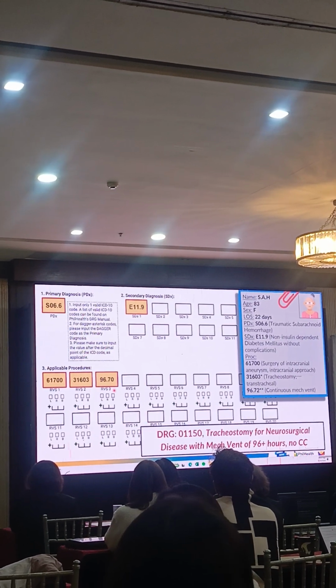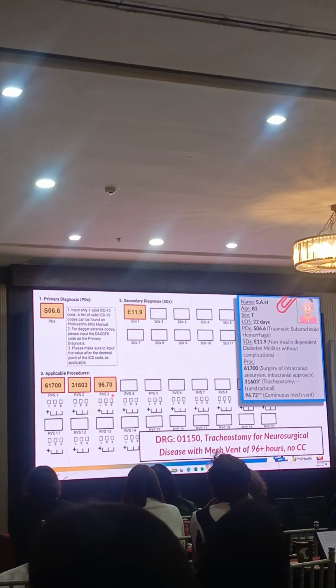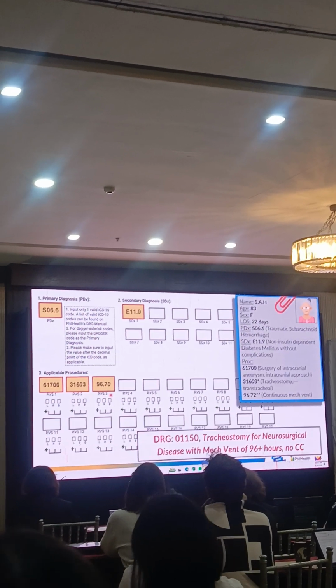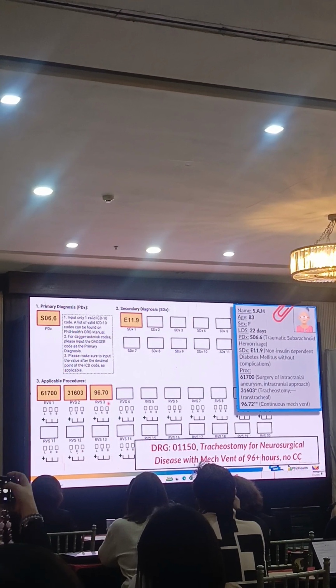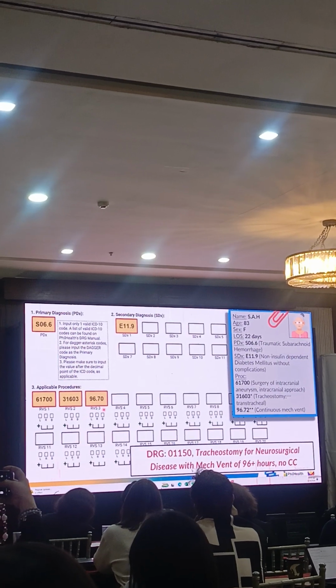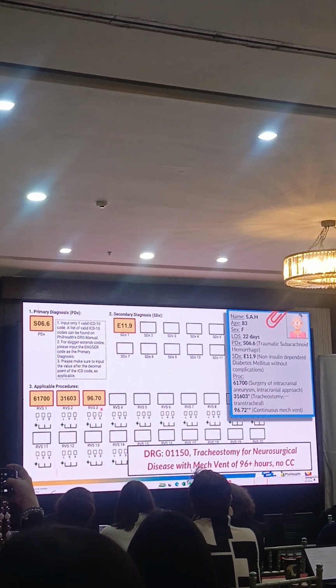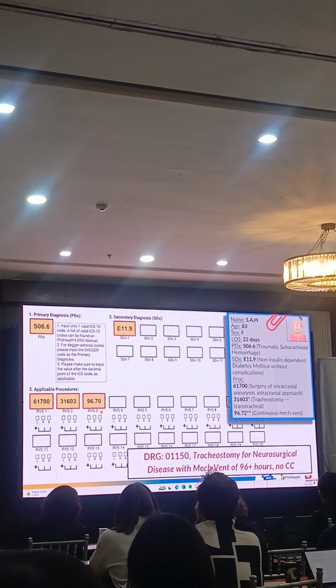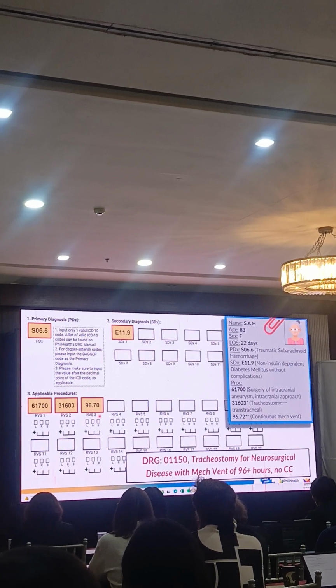Running it through the software, we would have a DRG code of 01150, which is tracheostomy for neurosurgical disease with mech vent of 96 plus hours, no comorbidities or complications.